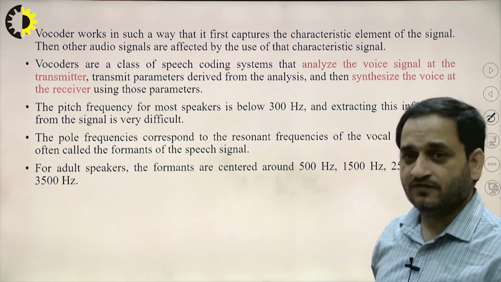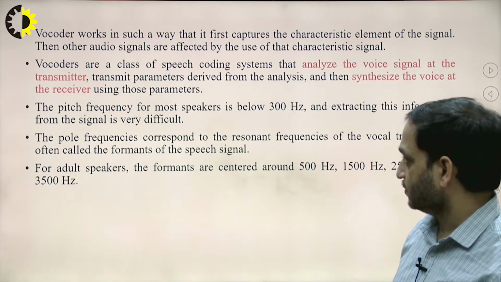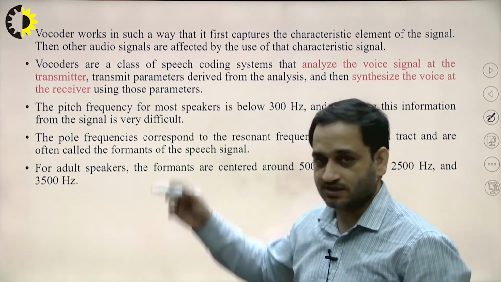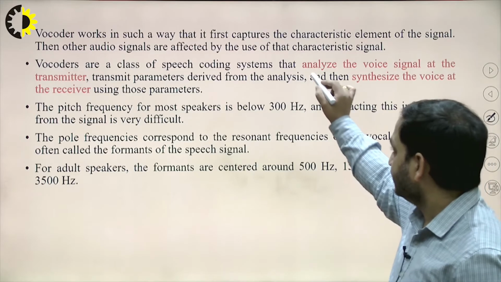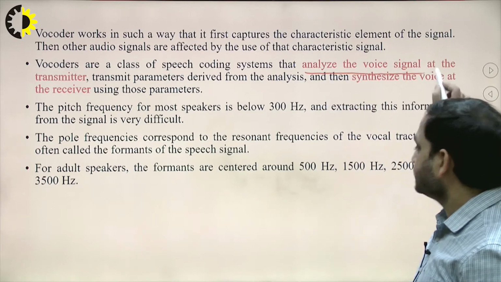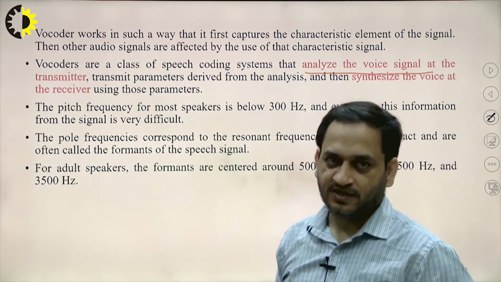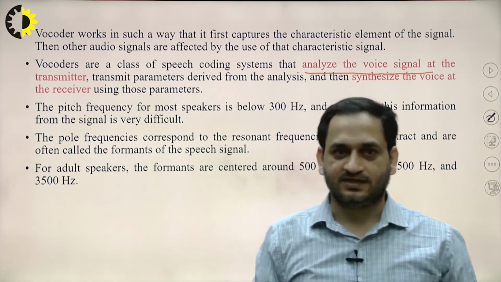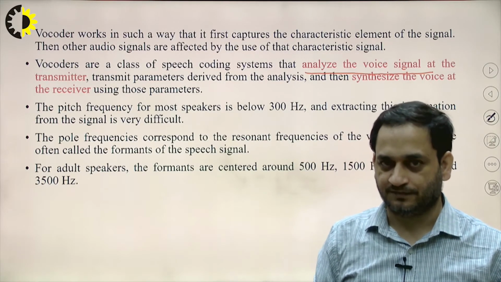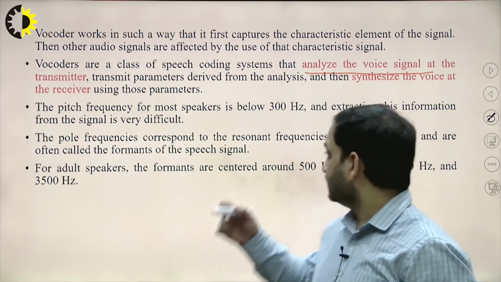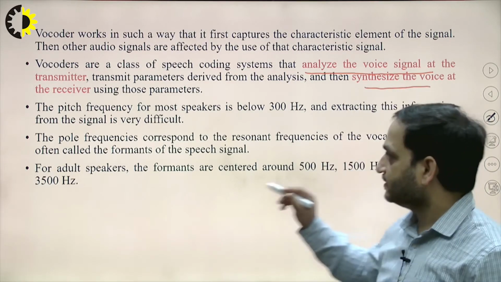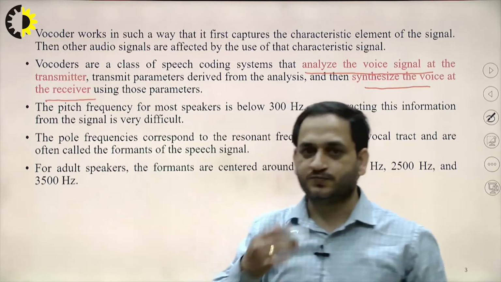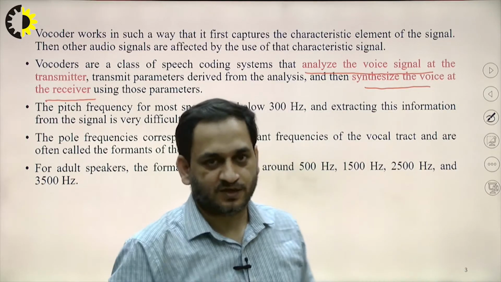So what's the basic characteristic of the vocoder, which is a speech coding system, as we said? It analyzes the voice signal at the transmitter and transmits the parameters which are derived from the analysis of the speech signal, and then the voice is synthesized at the receiver using those parameters of the voice.